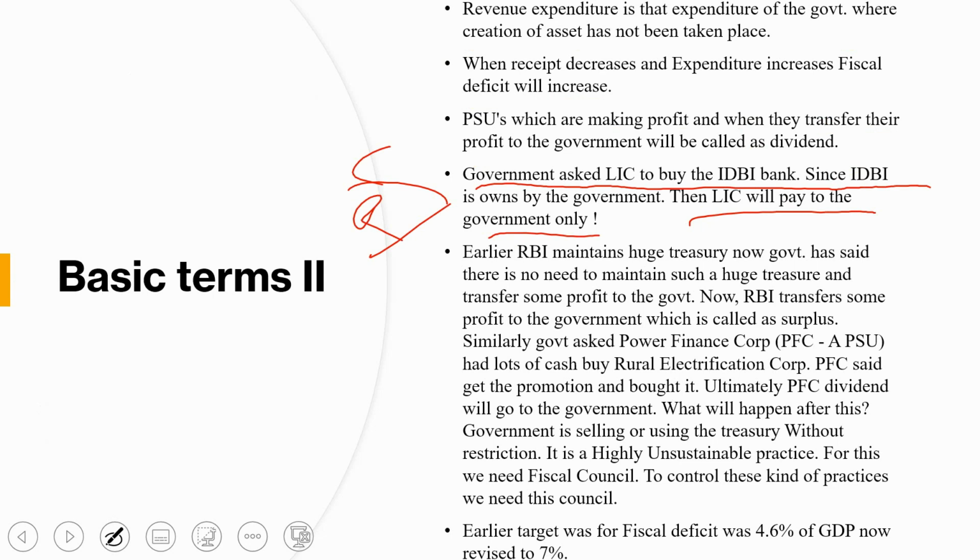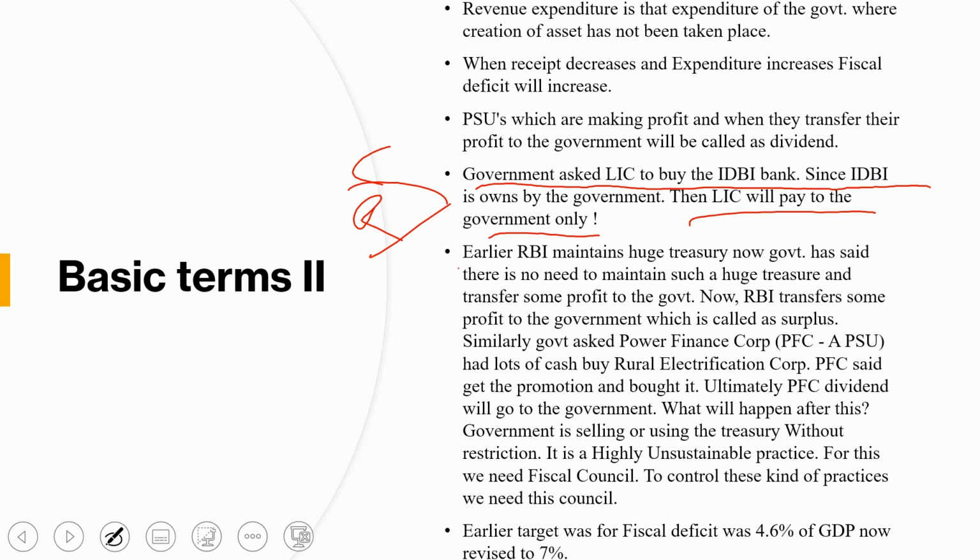Recently one news also came about LIC that the government has asked it to sell some assets to private players also. Okay, so these are other concepts, like is it beneficial, like selling of a product to private players, like in railways we are introducing private players also. So will it benefit or not, these things we will see in a separate lecture. Okay, so now earlier the RBI maintained a huge treasury.